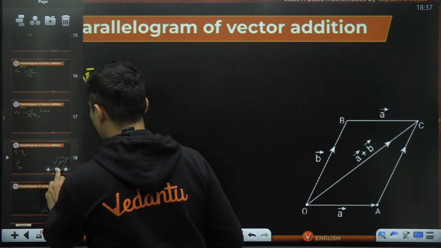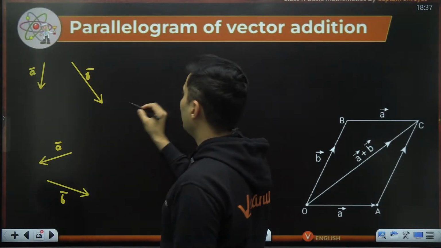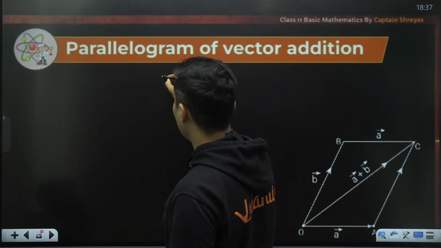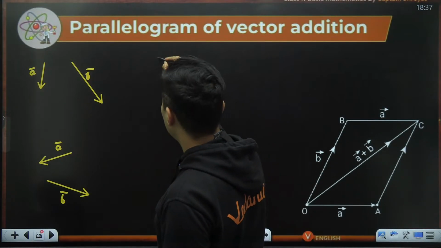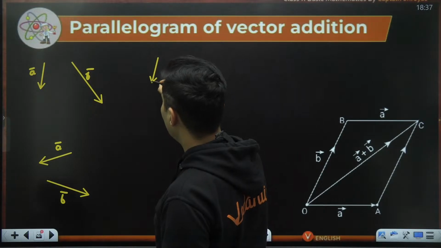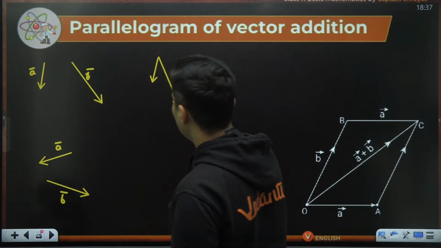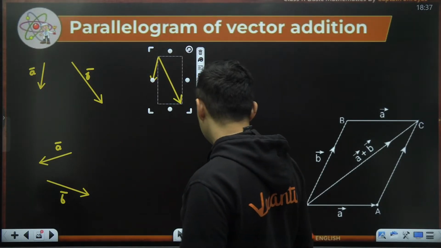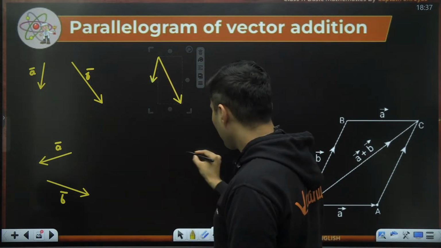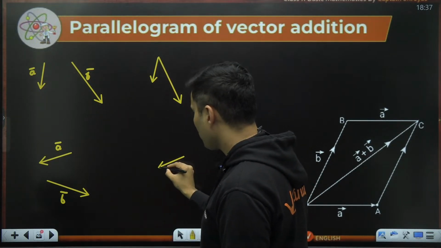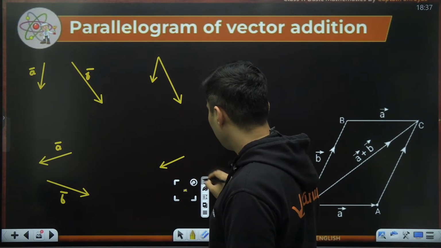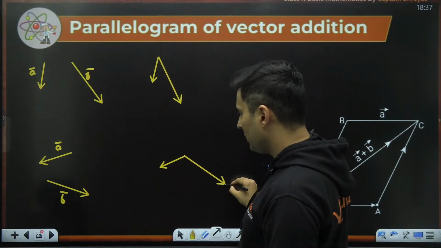First of all, I have A and B. Make sure that their tails are together. This is one vector and this is the other vector. Their tails are together. Same thing over here. Make sure that their tails are together. This is vector A and vector B is somewhat like this.